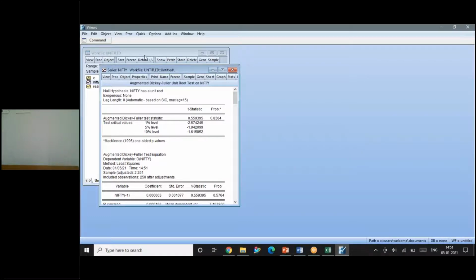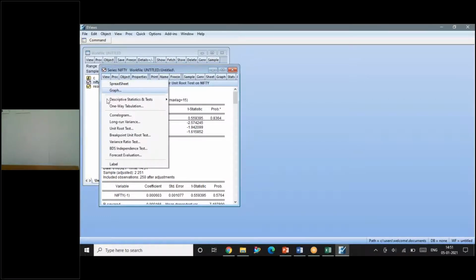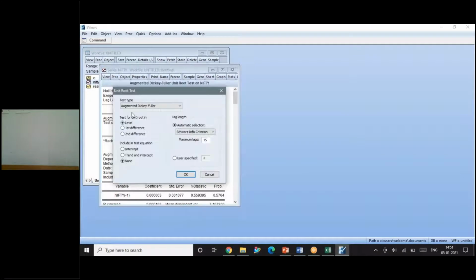I've used the ADF test. Please just see here, when I'm doing the unit root, it is asking for the test type. I've given Augmented Dickey-Fuller. Augmented Dickey-Fuller is the most popular and widely used unit root test. There are other tests like Phillips-Perron test, KPSS and all. Phillips-Perron, all are similar only. Everybody is talking about only unit root. Phillips-Perron and ADF both are conveying the same information.